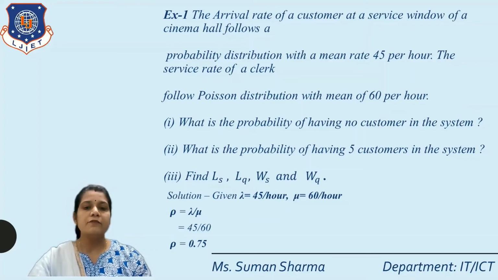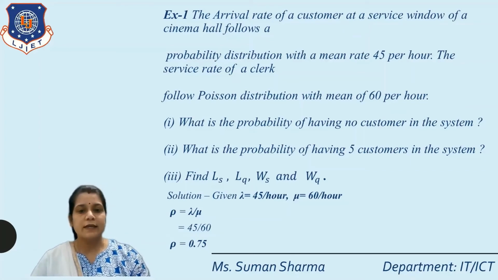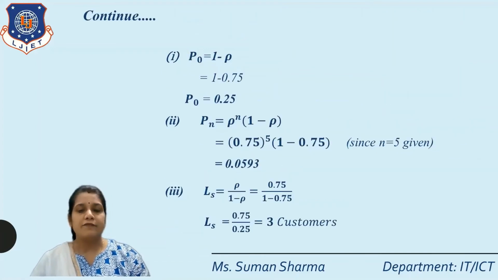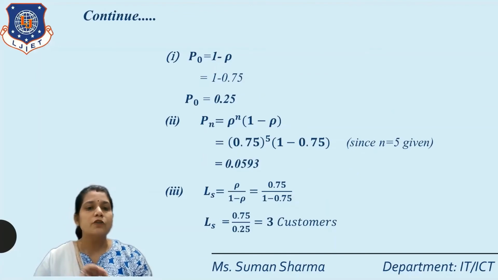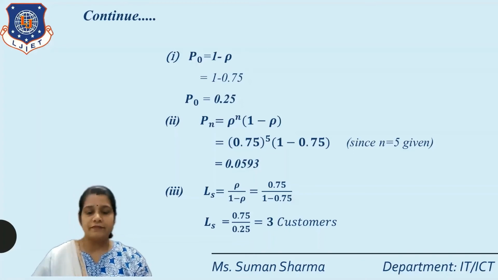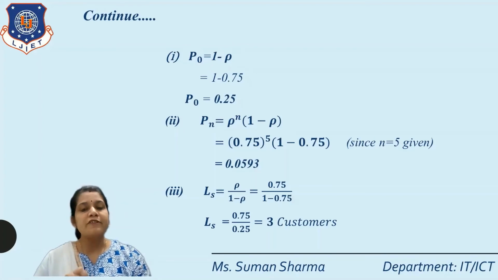So here we write 45 divided by 60. So rho is equal to 0.75. Our first question is no customer in the system. So we write P0, the formula is P0 is equal to 1 minus rho. So here we write 1 minus 0.75, that means 0.25. So the probability of no customer in the system, P0, is equal to 0.25.